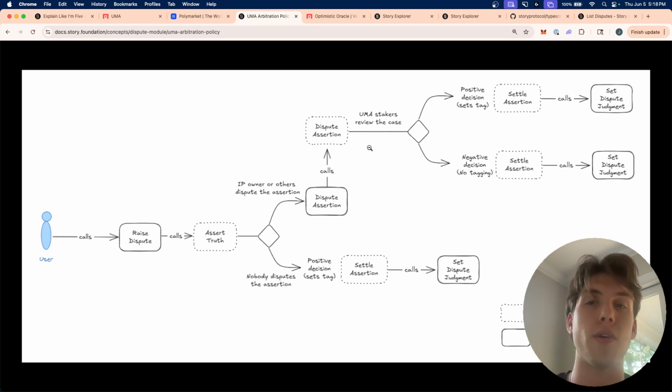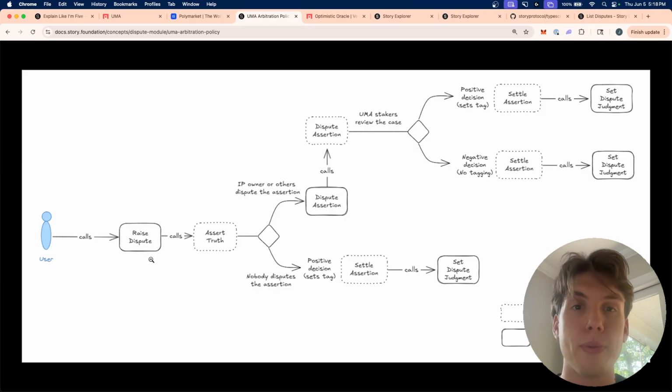And so what happens here is I initially provide a bond, and this bond is, let's say, 10 wrapped IP token. But if the person wants to counter dispute, they would also have to provide the same bond as a counter to say, wait, you're wrong, actually. And then UMA would go in and decide. And I believe the person that wins would get the counter bond, and UMA takes a cut of that as well. But you can imagine it's like a battle between who's right, and whoever wins gets the payment, right?